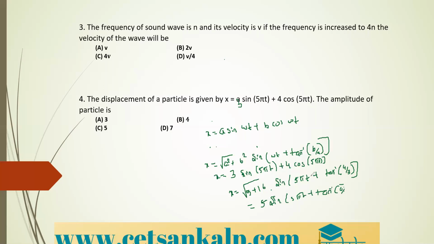Therefore, the amplitude of the particle, that is in place of a, what we have is 5, that is option C. Option C is the correct one. Okay.